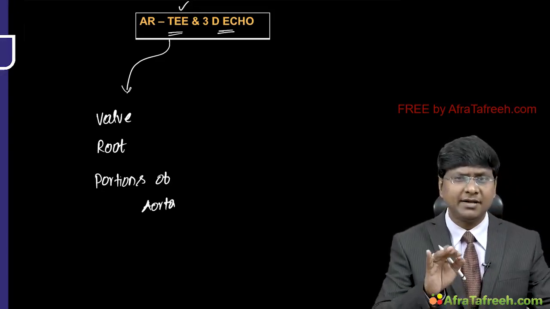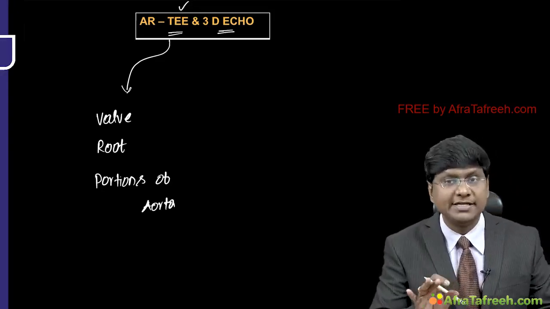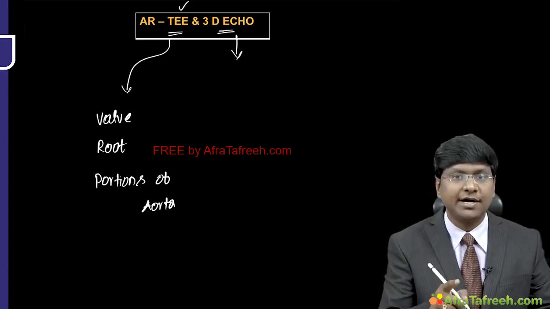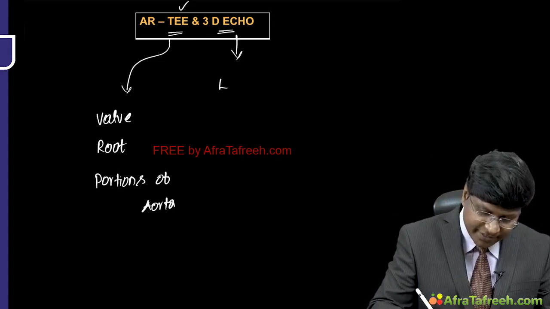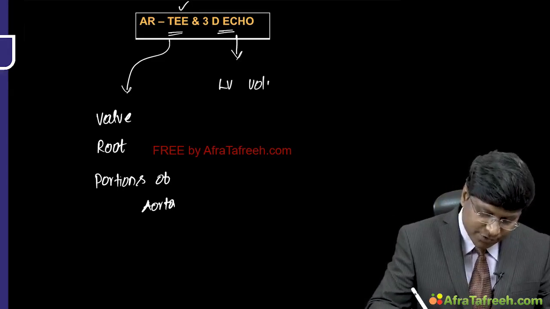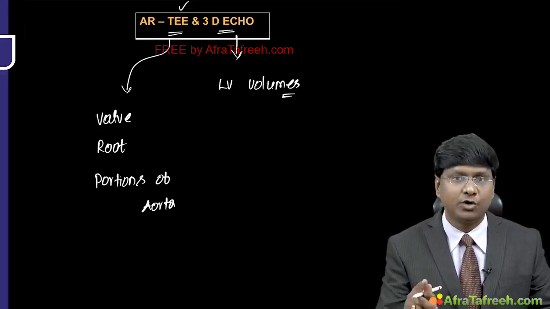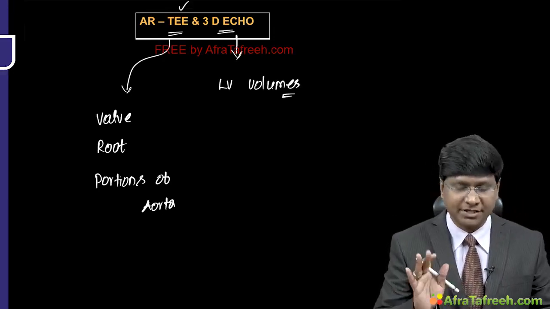All of these can be clearly made out by your transesophageal echocardiography, whereas your three-dimensional echocardiography is useful for measurement of the LV volumes. So that is about your imaging.